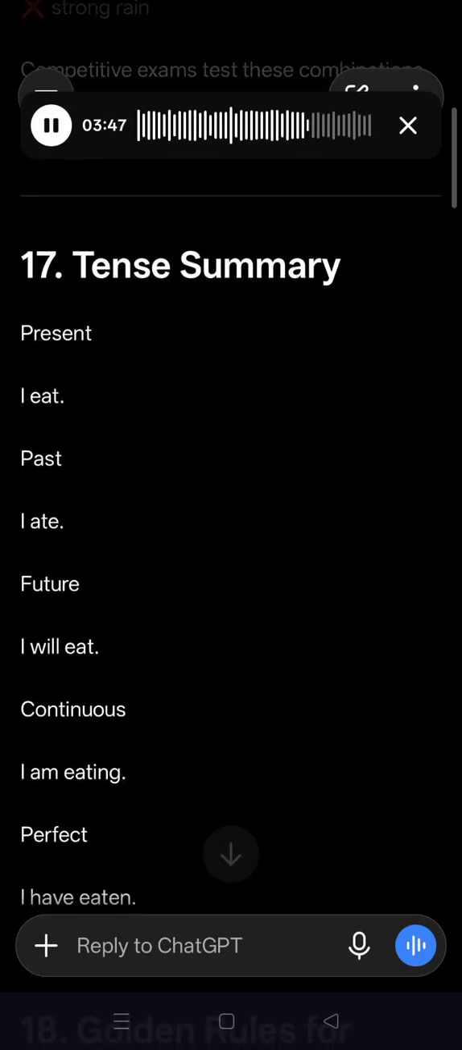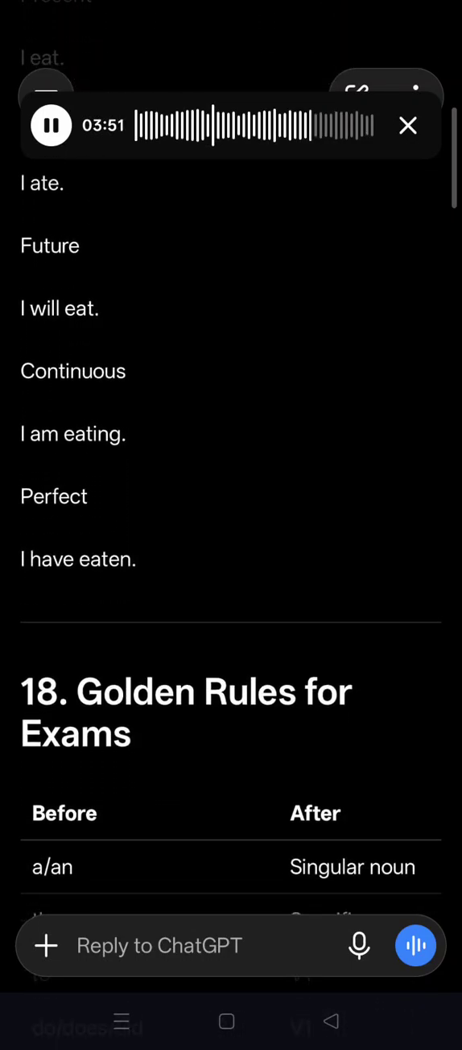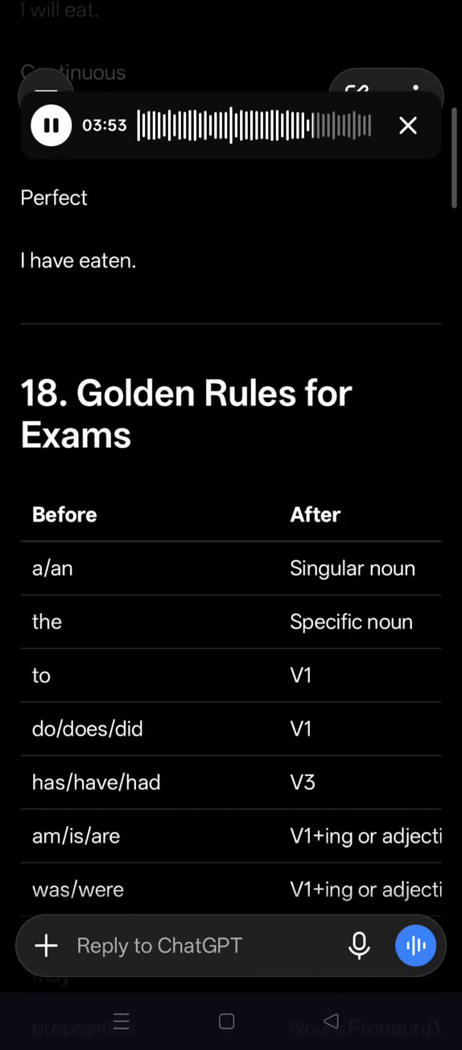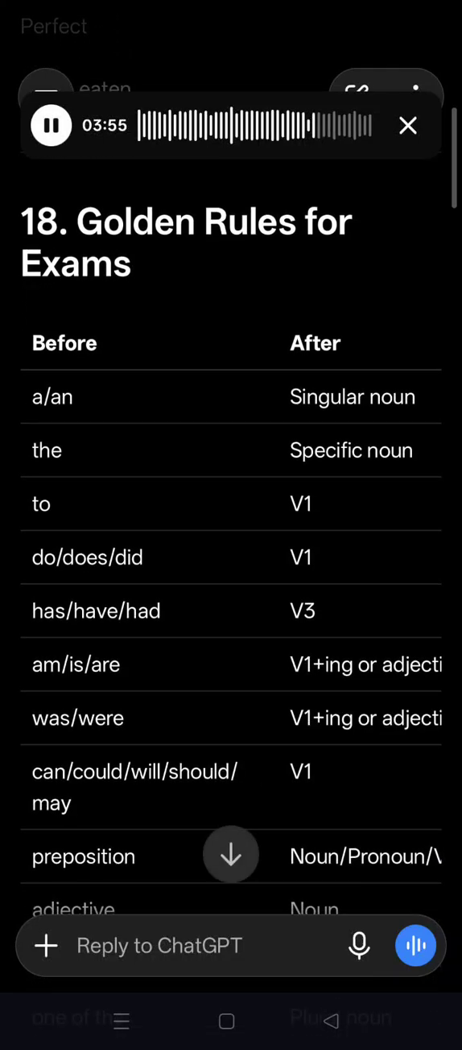Number 17. Tense summary. Present: I eat. Past: I ate. Future: I will eat. Continuous: I am eating. Perfect: I have eaten. Number 18. Golden rules for exams. A before a consonant sound, an before a vowel sound. A plus singular noun, the plus specific noun.